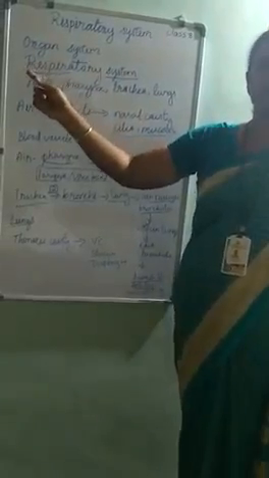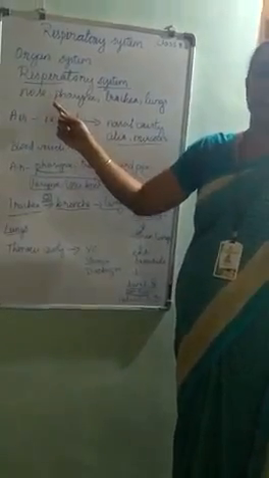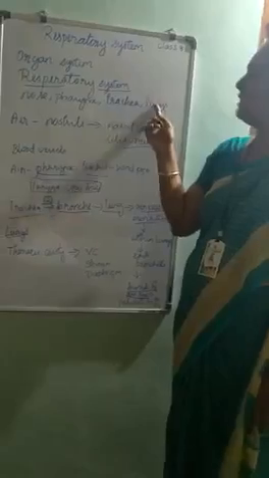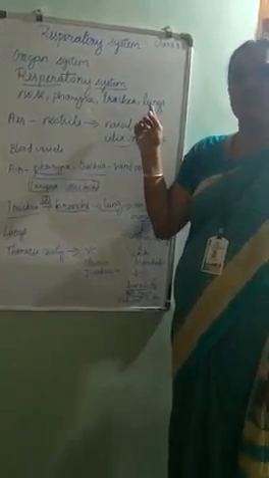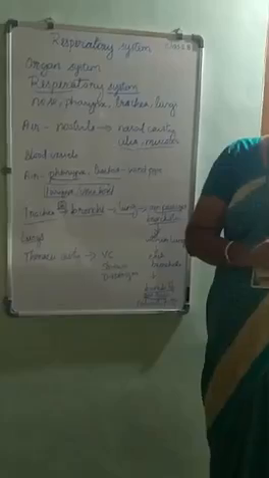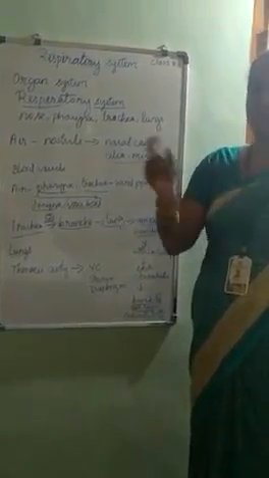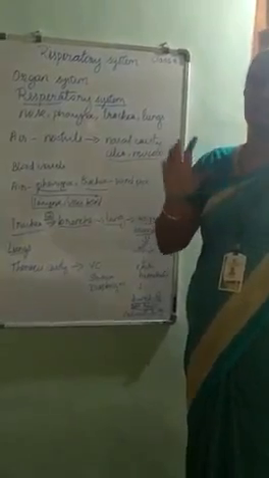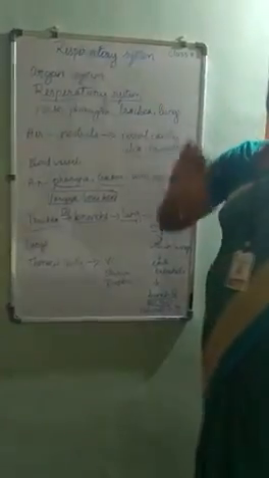So this respiratory system consists of 4 parts, namely nose, and then pharynx, trachea, and lungs. So these are the 4 parts of the respiratory system. So next is we learn about what is the function of the respiratory system. So the respiratory system helps in exchange of gas between the atmospheric air and the blood, and which helps in purification of blood. So that is a function of respiratory system.